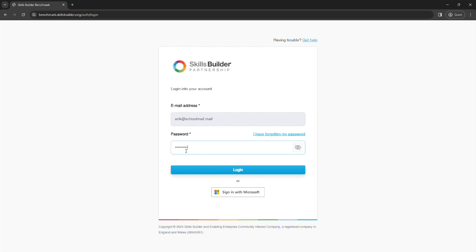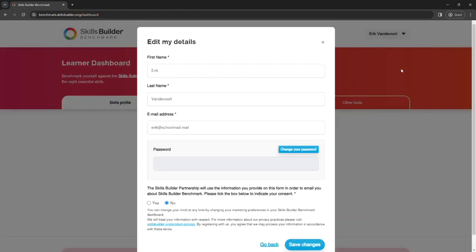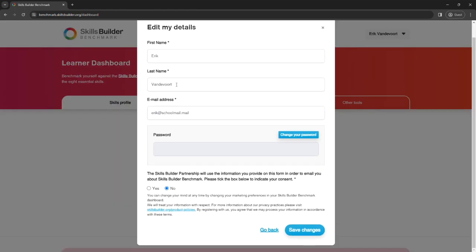Once logged in, click your name in the top right corner. Then click Edit My Details. In the new window, you can edit your first name, last name, and email. If you wish to, you also have the option to consent to opt in or out of marketing emails.